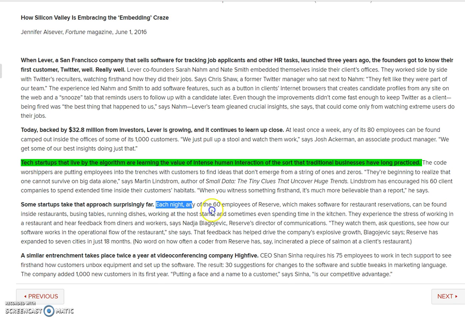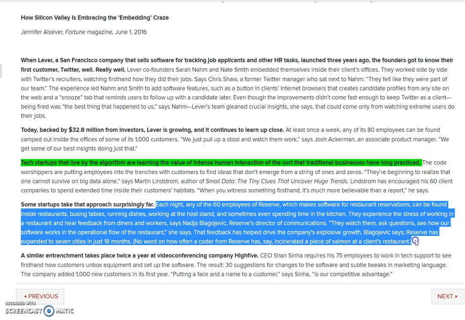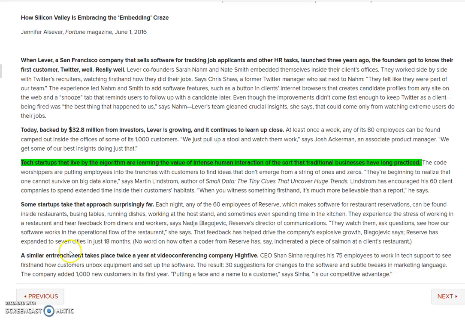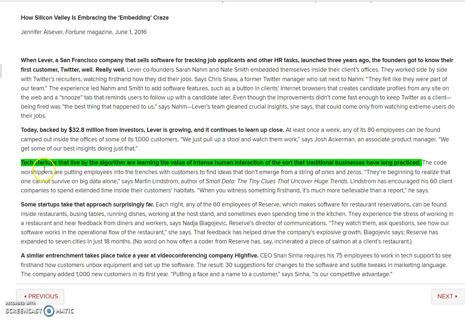And here's an example of Reserve, which takes this approach so far that it actually sends computer programmers into restaurant kitchens to cook food. And then the final paragraph, a similar entrenchment takes place twice a year at this company High Five. And it's similar to what? Oh, similar to this here. All right. And then the remaining sentences tell about what happens at High Five. So that's how we know these are the topic sentences.